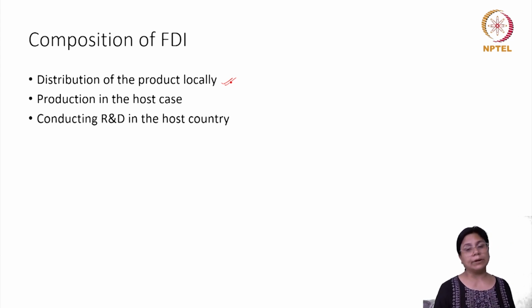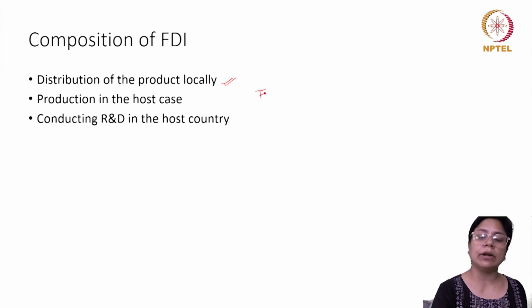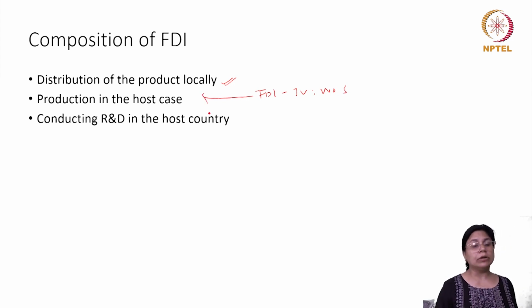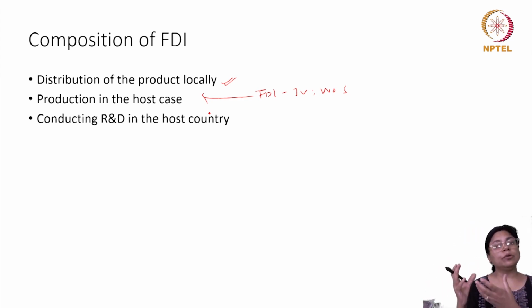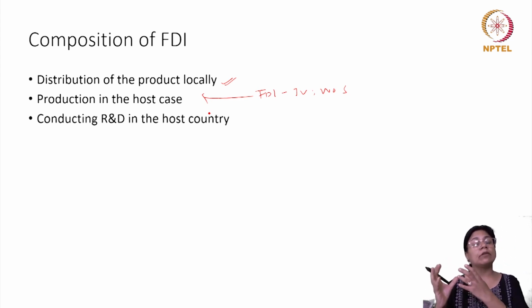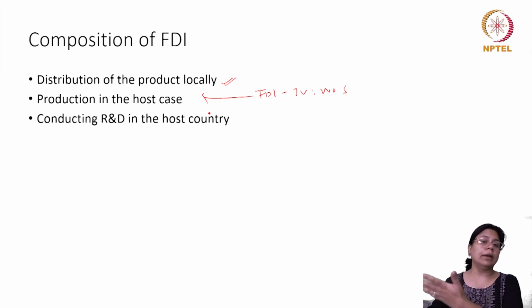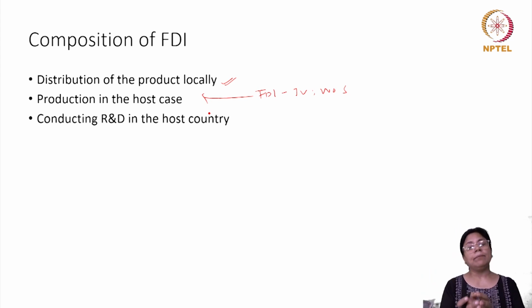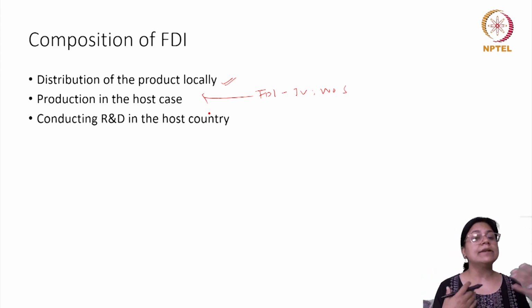Apart from that, if you undertake foreign direct investment, whatever the channel you may choose, maybe a joint venture or a wholly owned subsidiary, then you are into the production phase. Now from the point of view of a host economy, distribution entails that you will have exposure or access to a different product which might not be available through the domestic producers in your economy. Then through the production, clearly it is a step ahead.